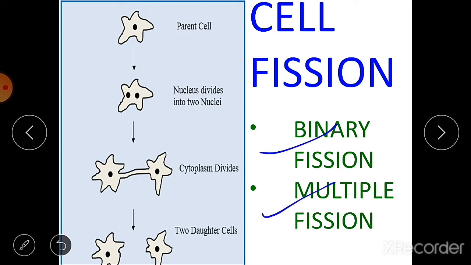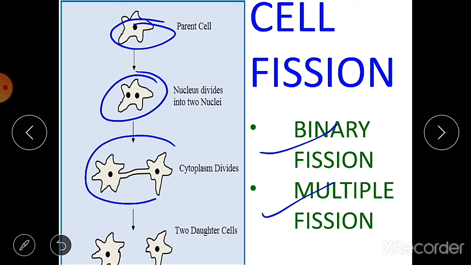What happens in binary fission? The splitting of a cell into two cells of the same type, meaning only two cells are formed. Here you can see the example of amoeba. This is the parent cell, then the nucleus divides inside the cell into two, and then the cytoplasm also divides, and after that you can see the two daughter cells of amoeba. So this is the method of binary fission.